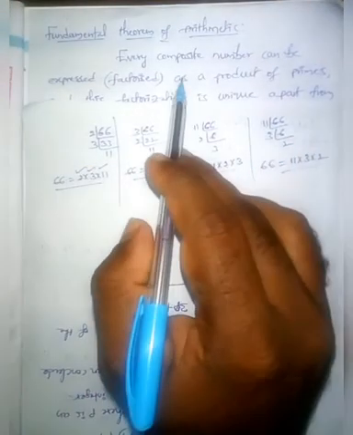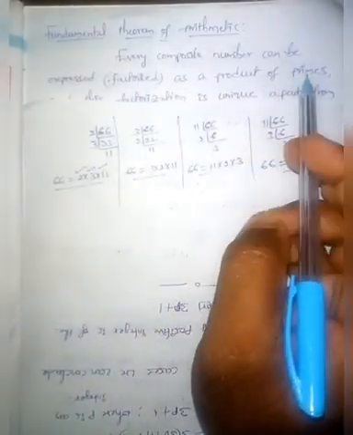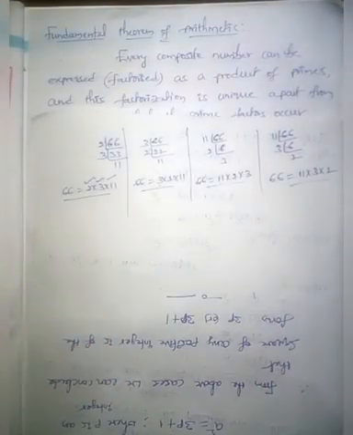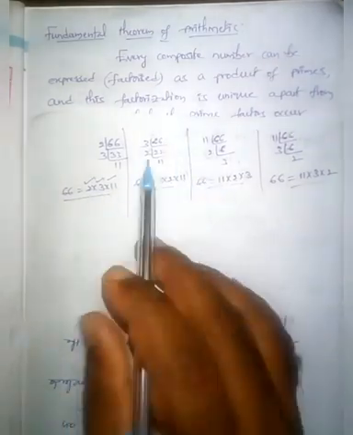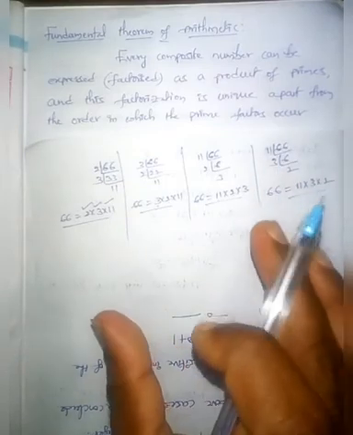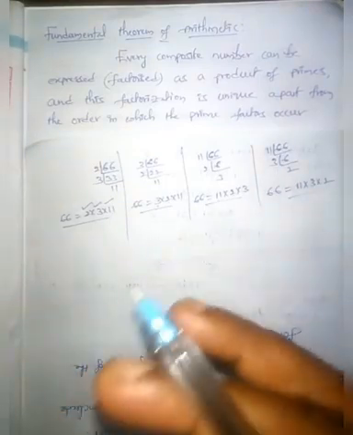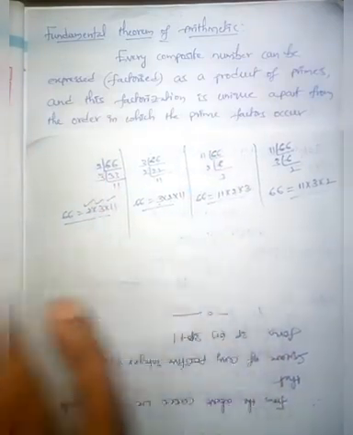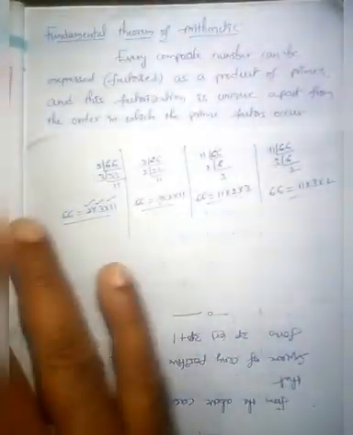So every composite number can be expressed as a product of prime numbers, and this prime factorization is also unique, that is, the prime factorization is the same for all the persons or all the methods, apart from the order in which the prime factors occur. That means the order of occurrence of prime factors may differ, but the prime factorization is unique, that is the same for all the persons in all the methods.